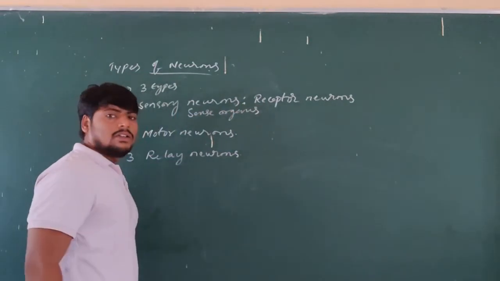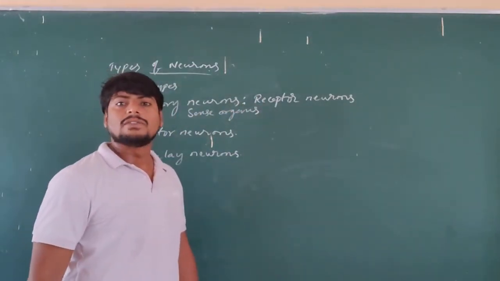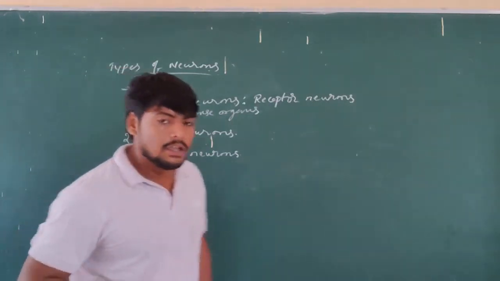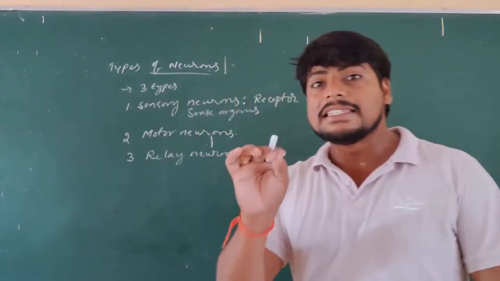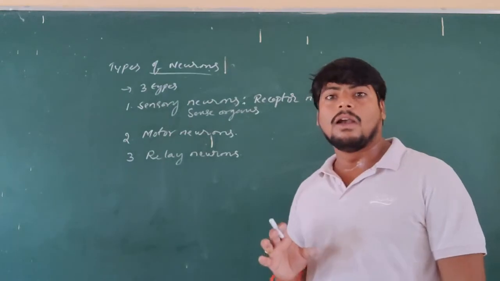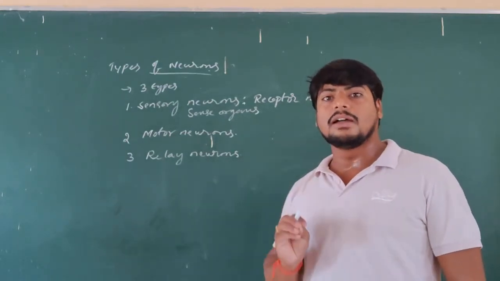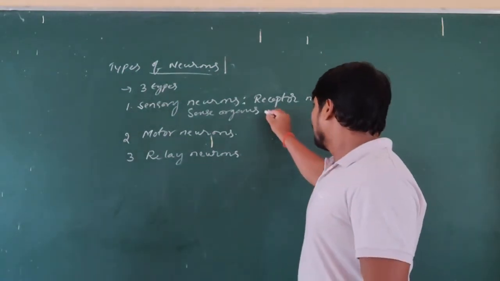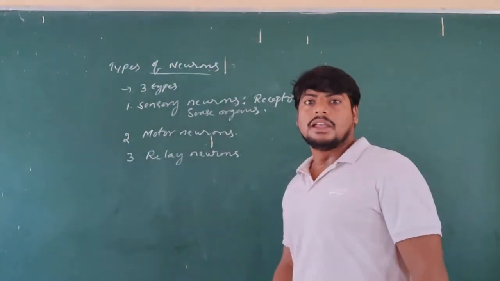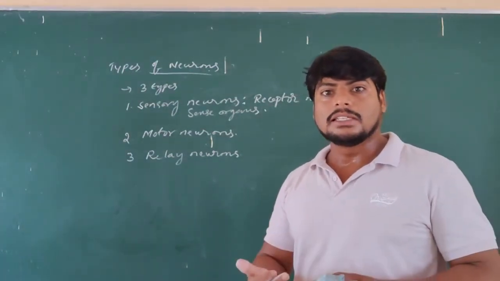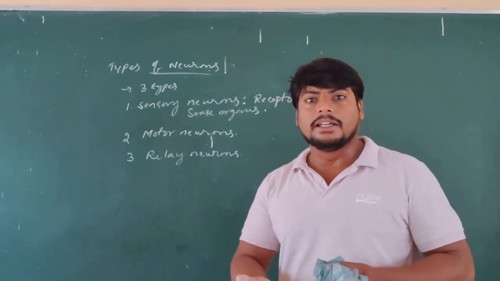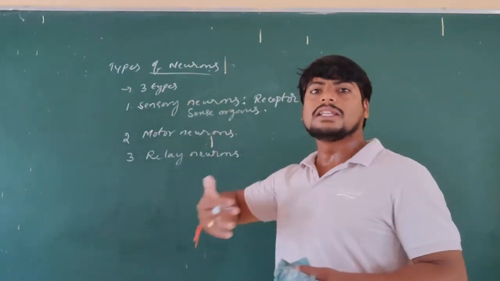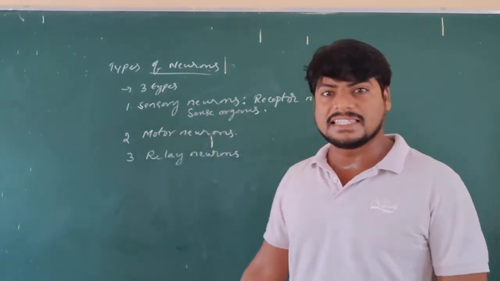So what are sensory neurons? These are nerve cells that are present in sense organs. Where are they present? In sense organs. Then what are they called? Sensory neurons or receptor neurons. What is the function of the sensory neurons? They transmit information from the receptor towards the central nervous system.